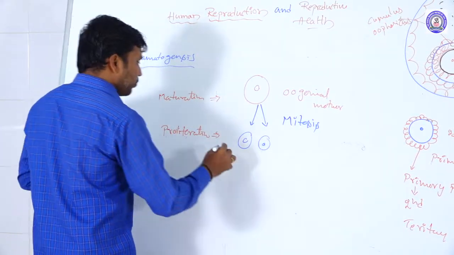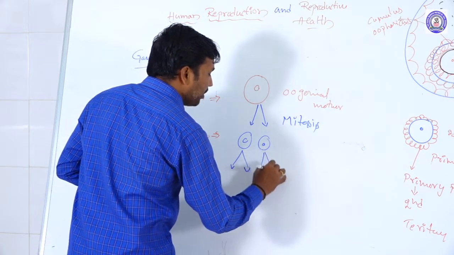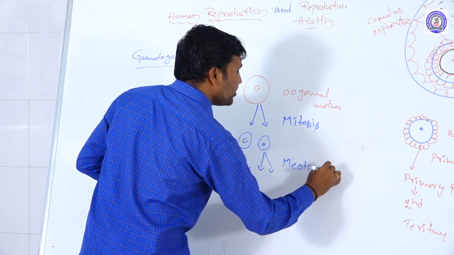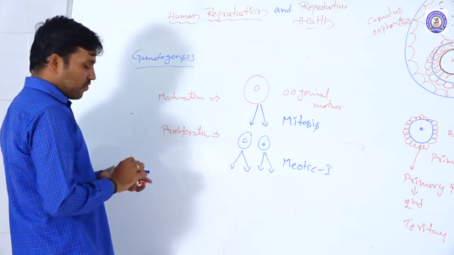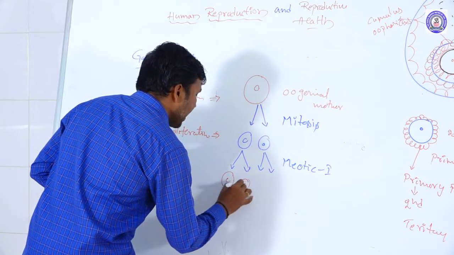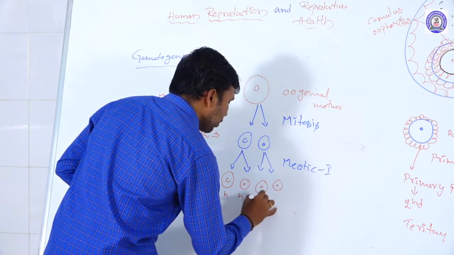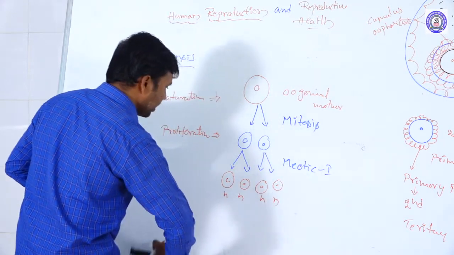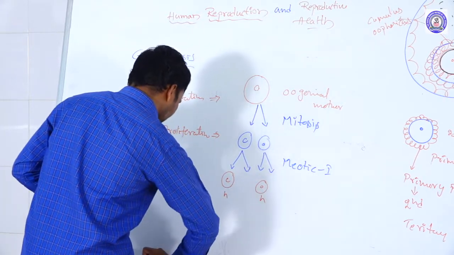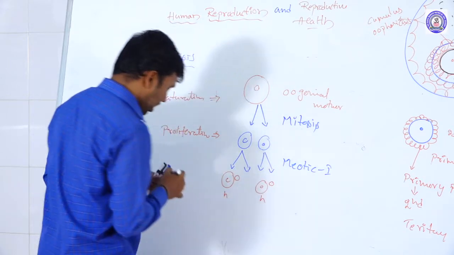After this proliferation, they undergo meiotic division 1. Whenever they undergo meiotic division 1, they produce haploid cells, n condition. But here the haploid cells are produced by unequal division.